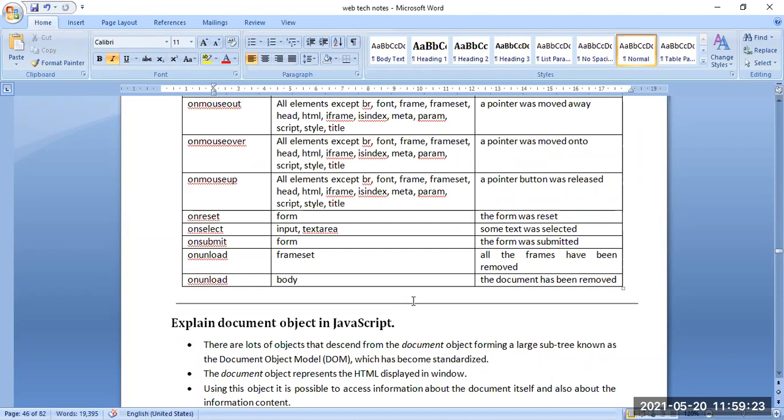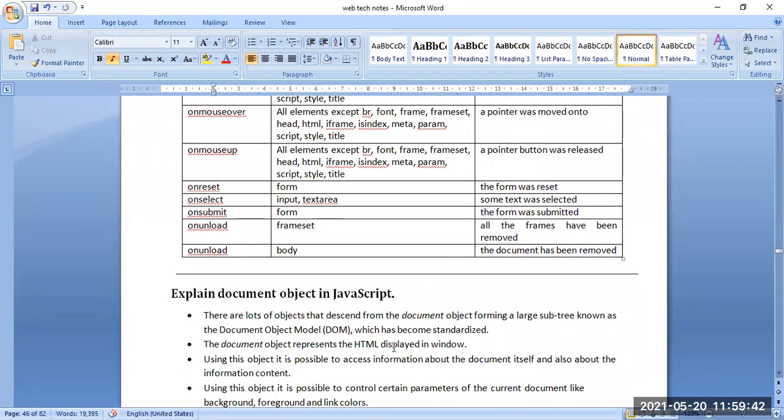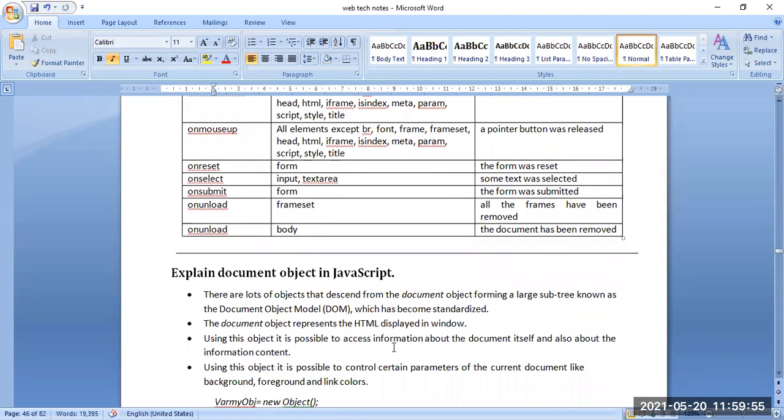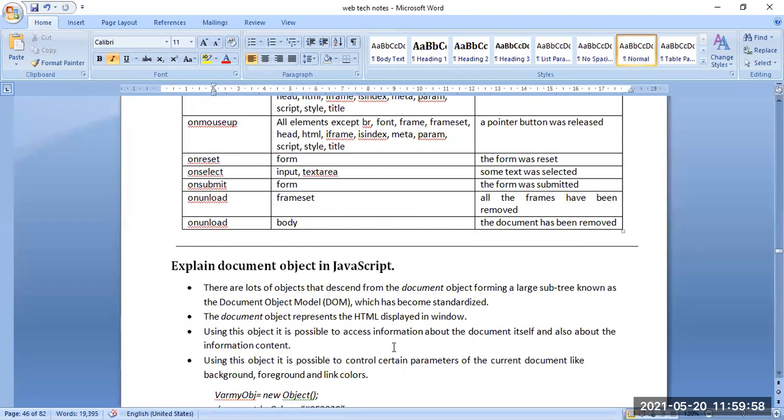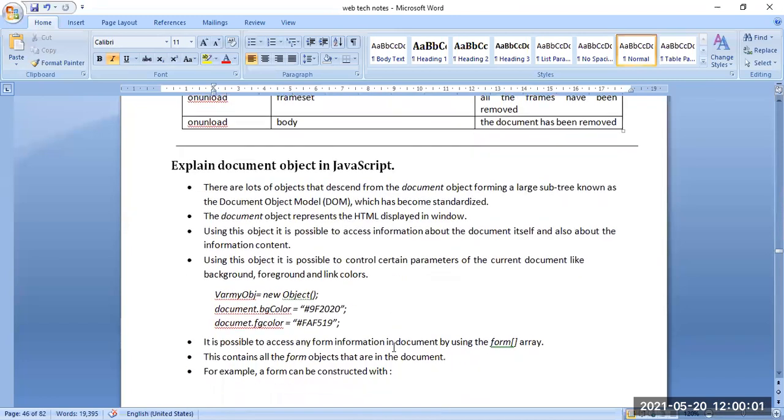This document object represents the HTML displayed in the window. Using this object, it is possible to access information about the document itself, but also about its content. So DOM is used for displaying HTML in the window, and it gives information about the document itself and also about the information content.